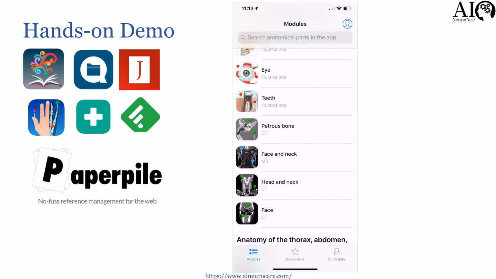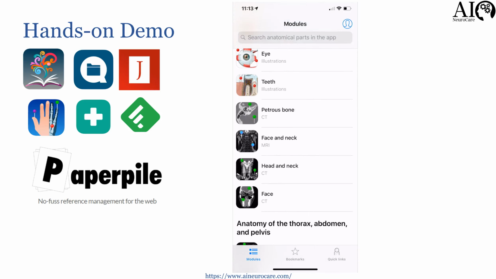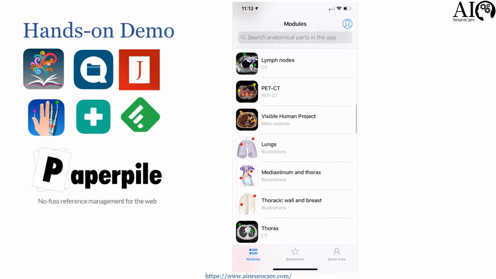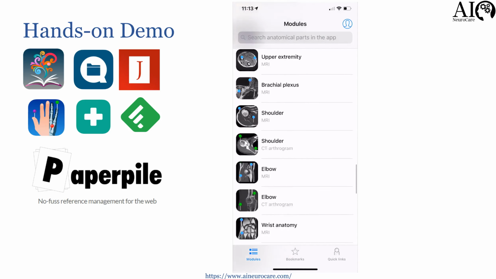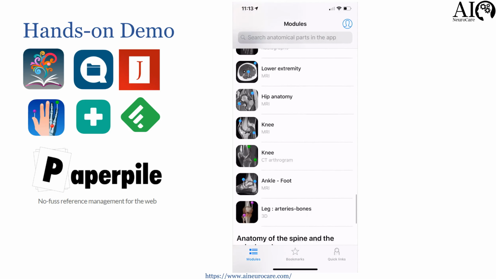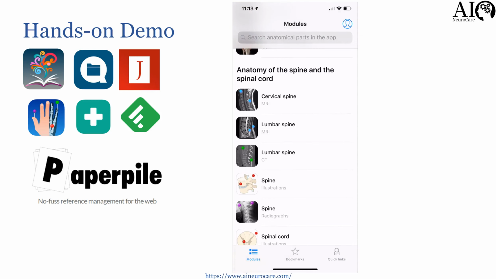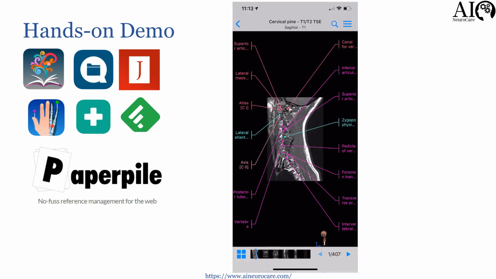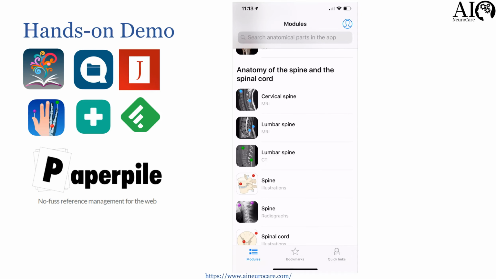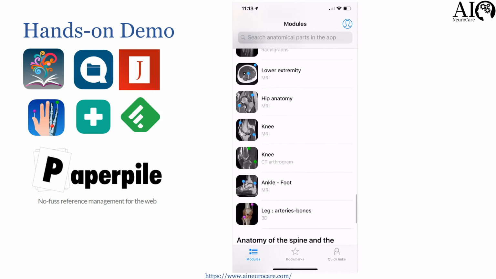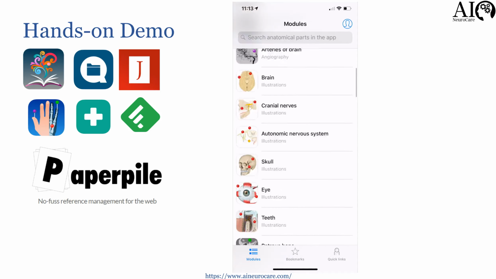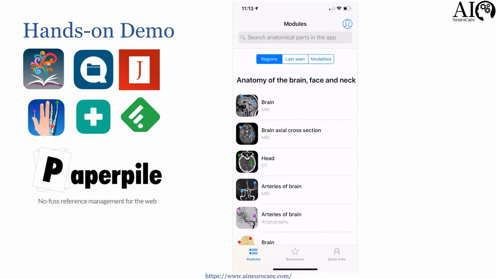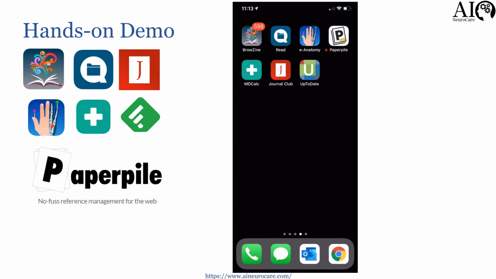It also has CT head and neck, CT face, and if you keep going down, the reason I'm showing you this is this cervical spine. So definitely I had trouble with spine. They don't have thoracic yet, but they're constantly adding more modules. So again, one of the most important apps in your arsenal as a neurologist.